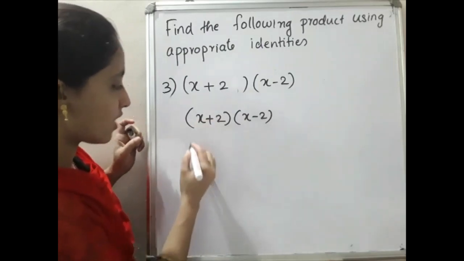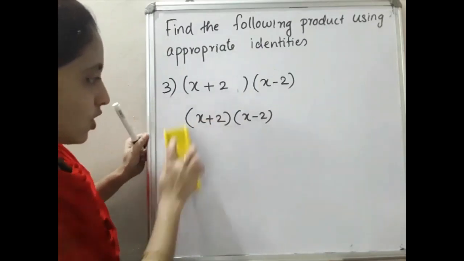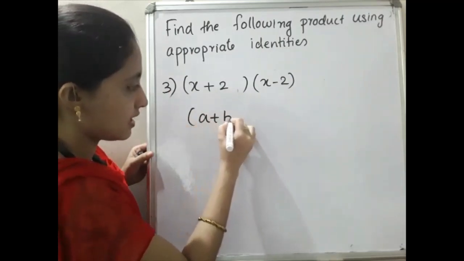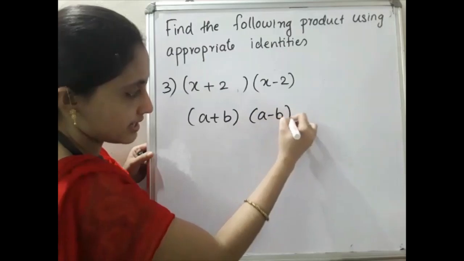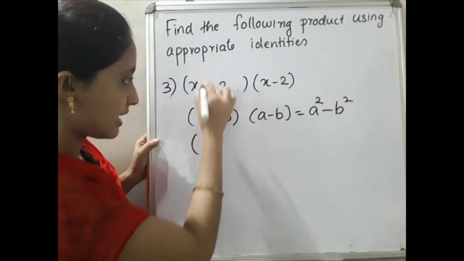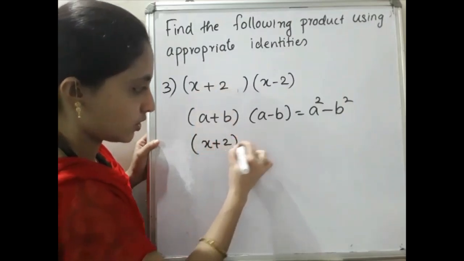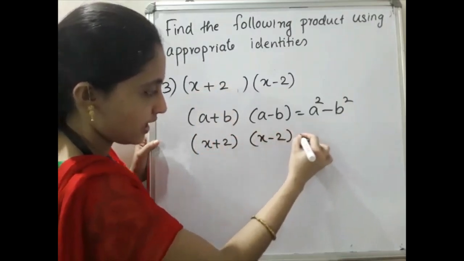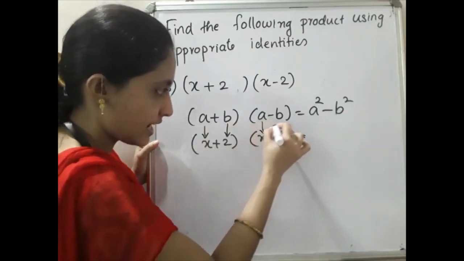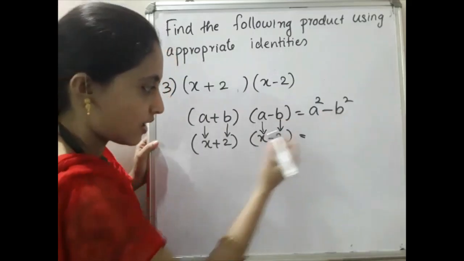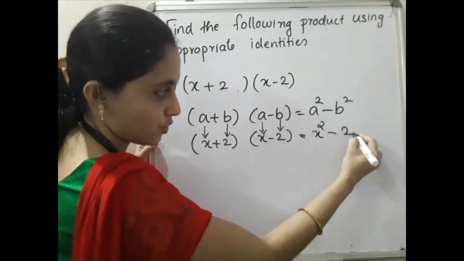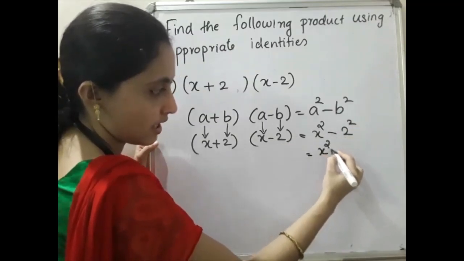So what you have to do is write the identity first. Just write the identity first. What is that? (a + b) into (a − b) equals a² − b². Below that, (x + 2) into (x − 2). So a stands for x, b stands for 2. Here also a stands for x, b stands for 2. So a square means x², minus b, which is 2, so 2 square. That is equal to x² − 4.